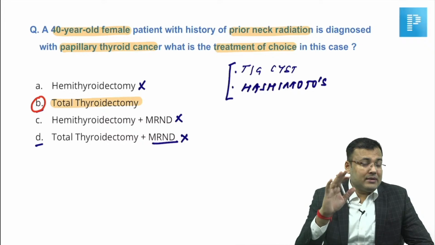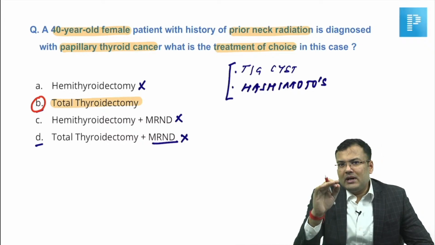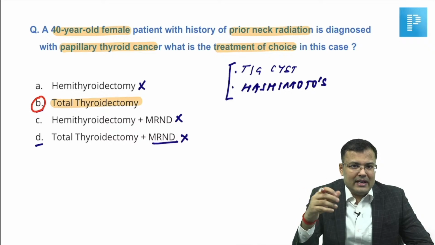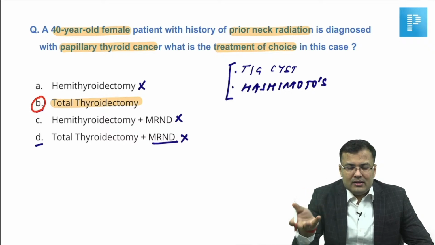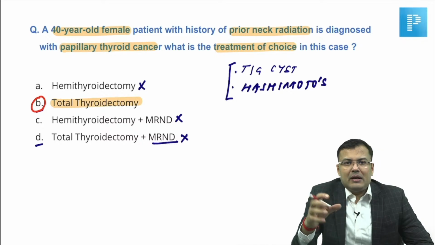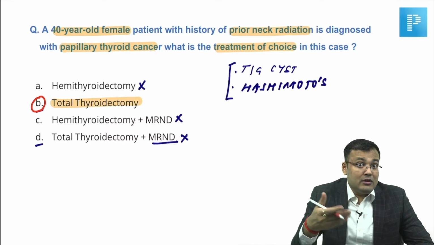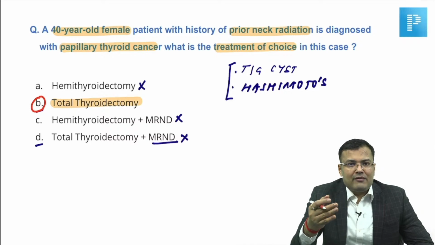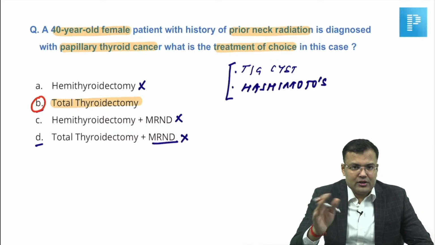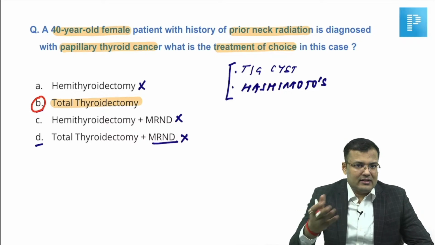Clear? Guys, I am telling you again, papillary carcinoma and follicular carcinoma, these are two favorite malignancies of AIIMS and INI-CET people. Almost every year, sometimes they ask papillary, they give Orphan Annie eye nuclei, and sometimes they give follicular carcinoma and ask that FNAC is not able to differentiate follicular adenoma from follicular carcinoma. Got it? So these are the two questions which are asked, in alternate years they are asking these questions.